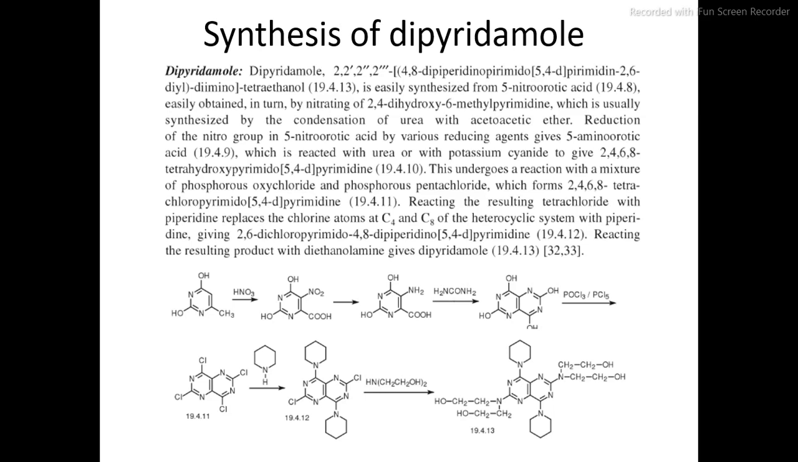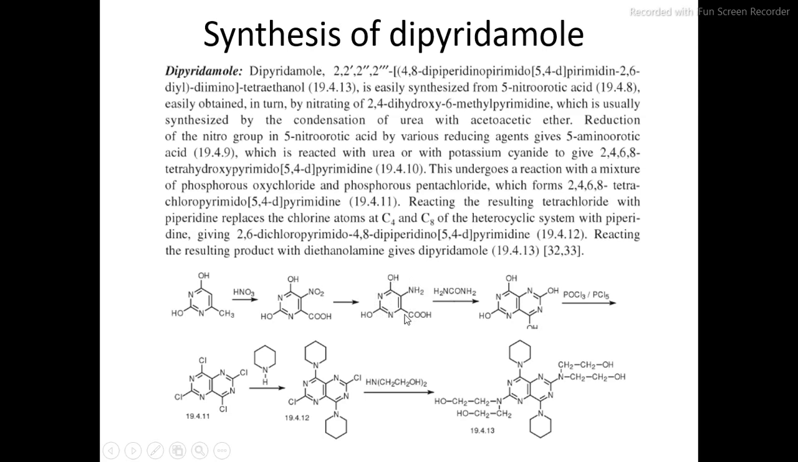Regarding the synthesis of dipyridamole, the dipyridamole is synthesized from 5-nitroorotic acid. So this is the 5-nitroorotic acid. This 5-nitroorotic acid is obtained by nitration of 2,4-dihydroxy-6-methylpyrimidine. Okay, this 5-nitroorotic acid by various reducing agents gives 5-aminoorotic acid. So this 5-nitroorotic acid by reduction results in the formation of 5-aminoorotic acid.